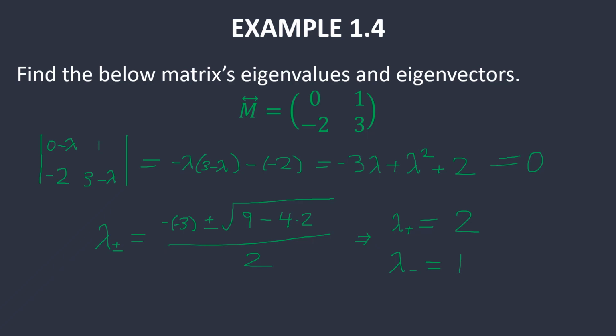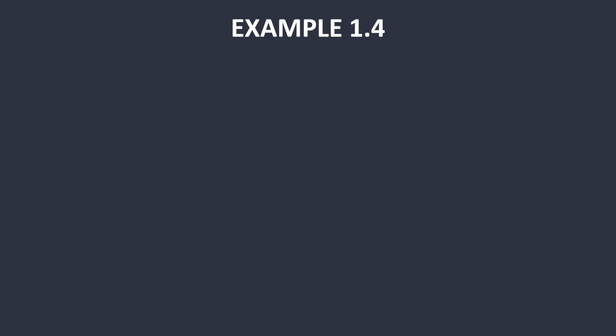Now we need to solve for the correct eigenvectors for this system, and we can do this by solving for each particular eigenvalue. So we have the matrix 0 minus 2, because this is the lambda plus eigenvalue. So you have 0 minus 2, 1, negative 2, 3 minus 2.